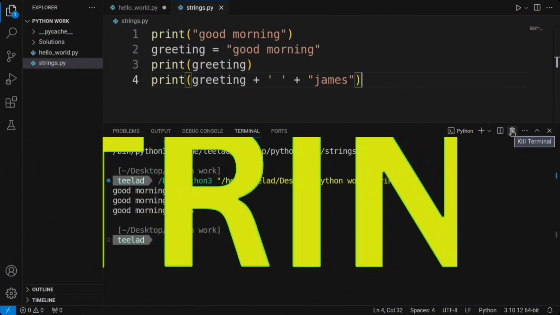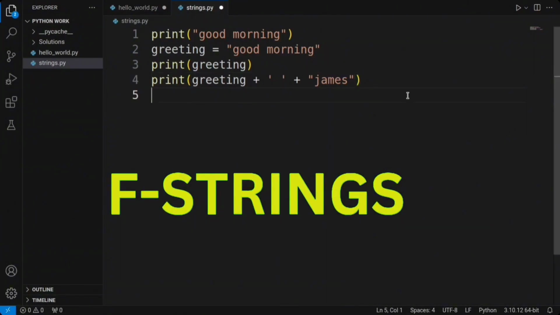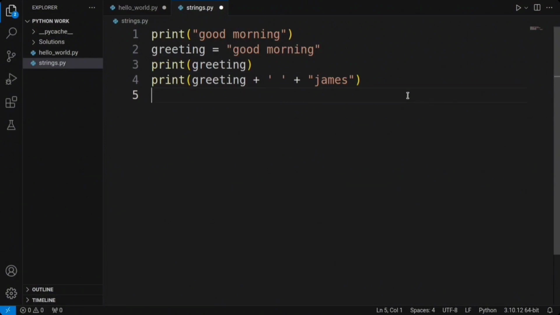Absolutely. Now let's dive into F strings. With F strings, joining or concatenating our variables and strings is super easy and intuitive. Here is how it works. We start by typing the print function, just like before, but this time, before we type our string, we introduce the letter F. This signals to Python that we are going to use an F string. Then within our string, add curly braces.